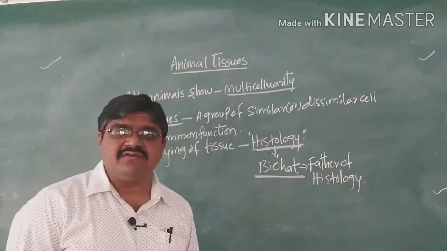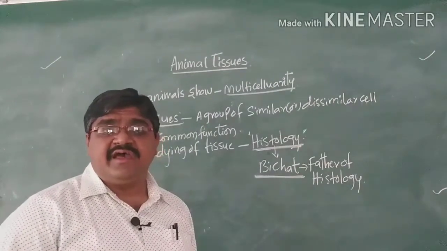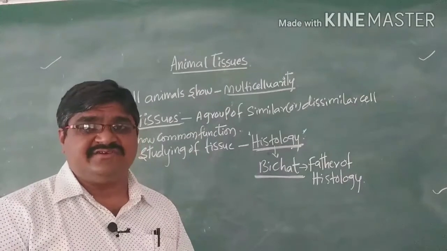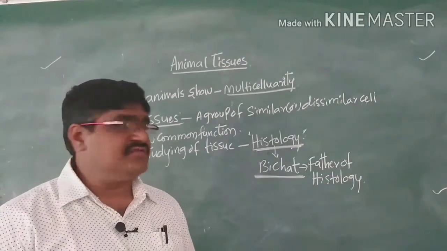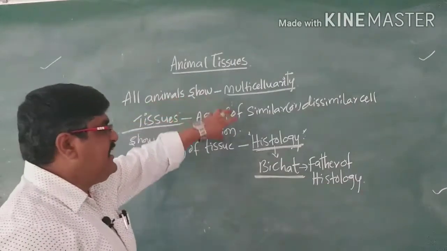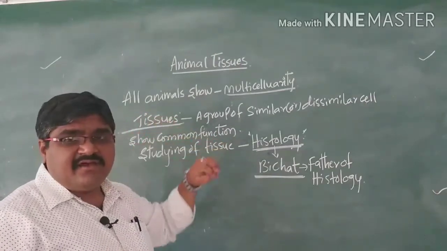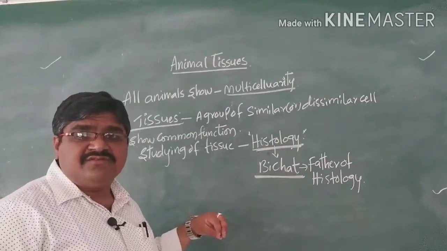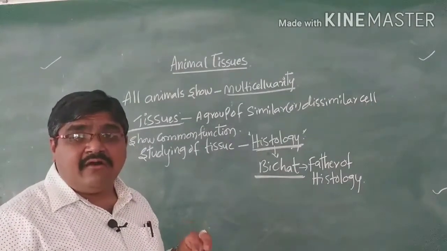Bichat is the father of histology, where we study the detailed structures of tissues. These tissues show similar and dissimilar cells with a common or specific function. Tissues of the same structure perform functions together to form organs.